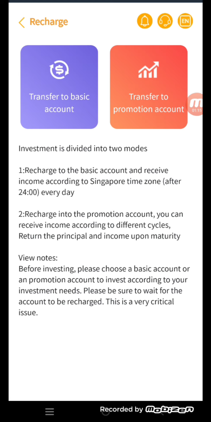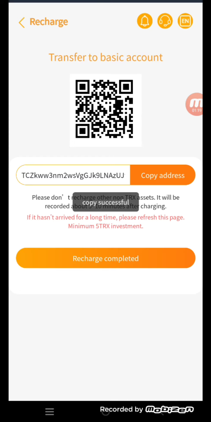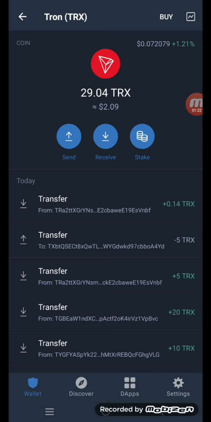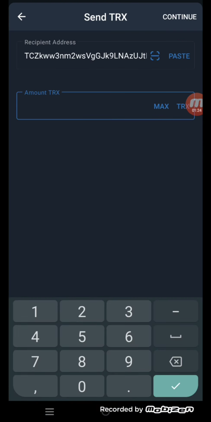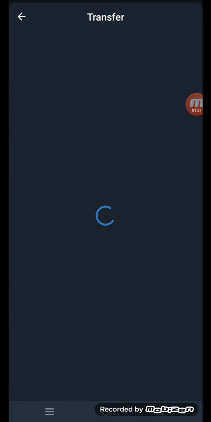Please be sure to wait for the account to be recharged. This is a critical issue. So click on the transfer to basic account. You can copy this link and go to your own wallet. Click on the send button. You can paste here and send 10 TRX, continue from here.